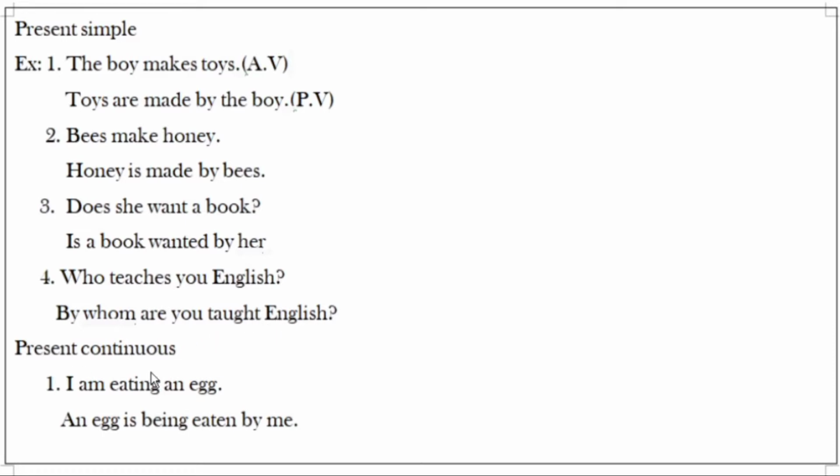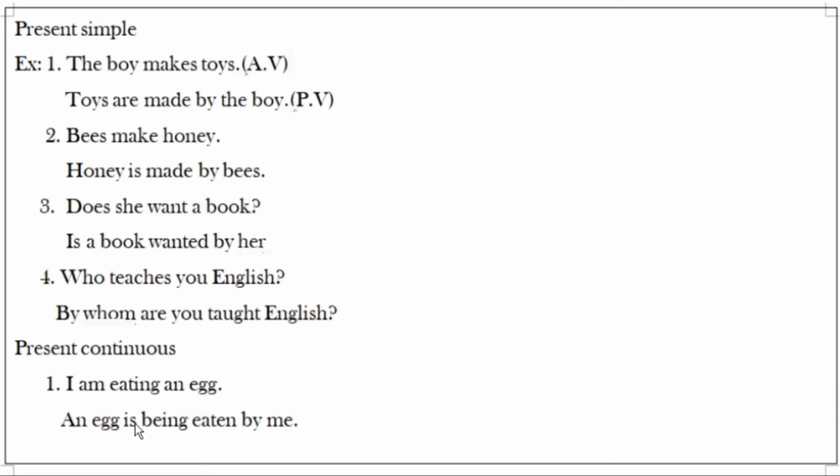And same way present continuous tense. I am eating an egg. Here, am is the helping verb and eating is the main verb, so two verbs are given here: one is the be-form verb, one is the main verb. The subject here is I, the object is an egg. So, object we are using as subject: an egg is.